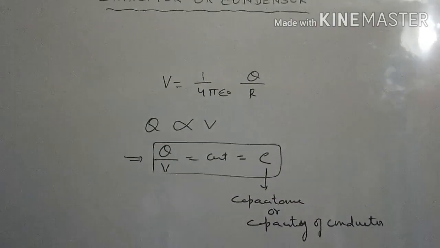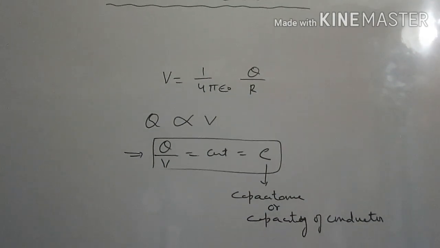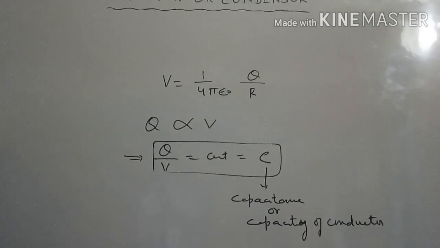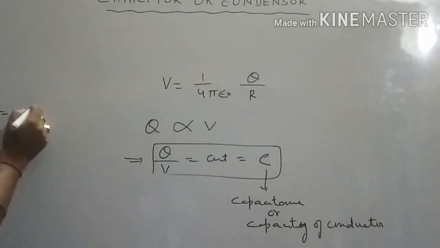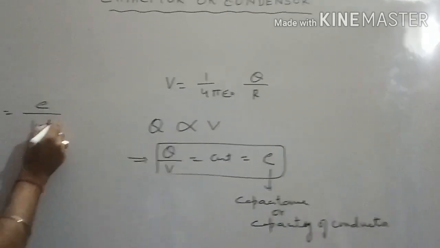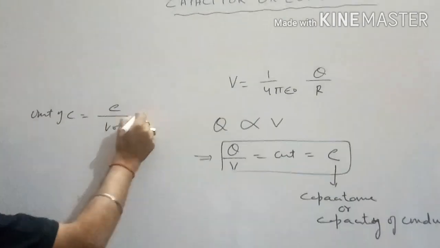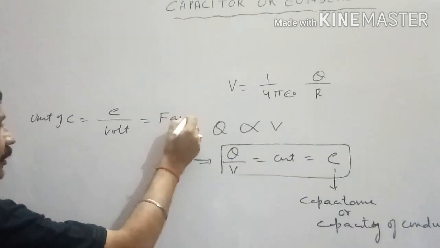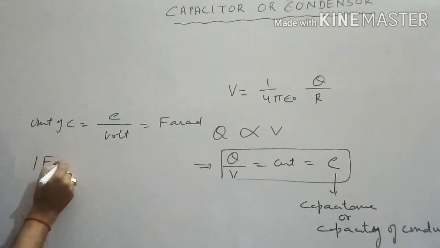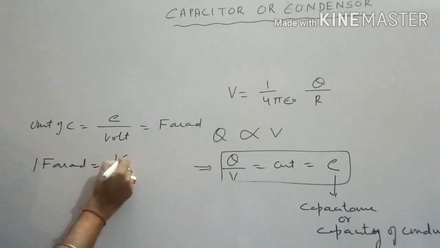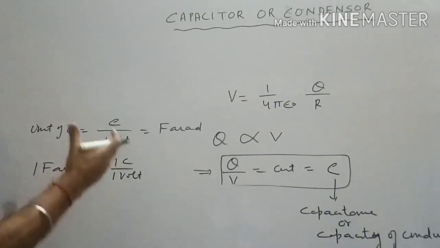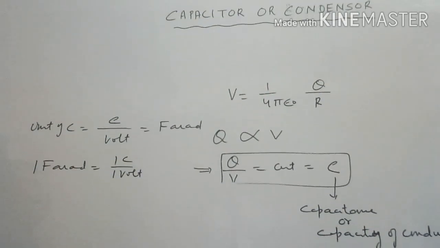Now from this same formula we can develop the unit of capacitance. In the Ampere system, the unit of capacitance is the unit of charge, coulomb, divided by the unit of potential, volt. This coulomb per volt is also called farad. 1 farad is equal to 1 coulomb divided by 1 volt. It is the SI unit of capacitance.